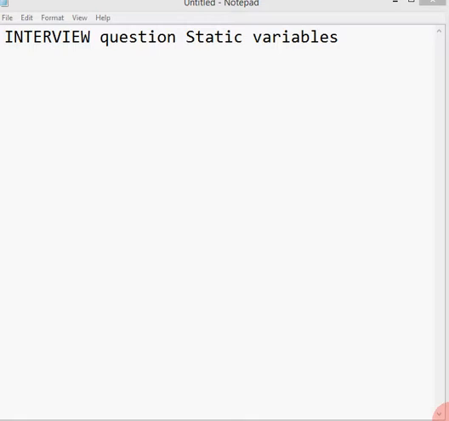In these sessions, I'm going to explain some interview questions related to variables. In the chapter on variables, I have to cover some interview questions that are asked most by interviewers. The interviewer asks the question and you have to answer it. Looking at the problem, many students are unable to give the answer.